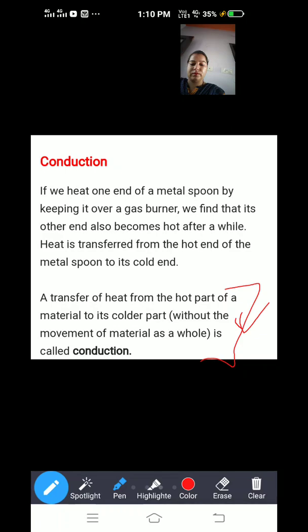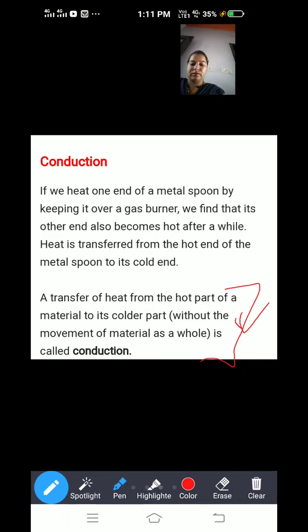I mean to say, when you put a part of the spoon directly on flame, the part that is far away from the flame is also becoming hot. Why? Because there is a transfer of heat from one particle to another particle. The part of the spoon in direct contact with the flame becomes hotter, and after that it transfers heat to another part.